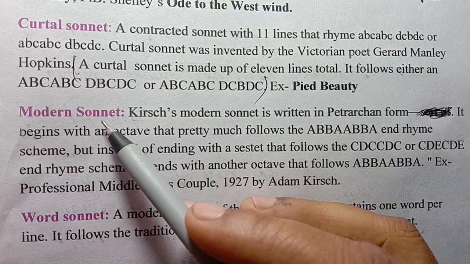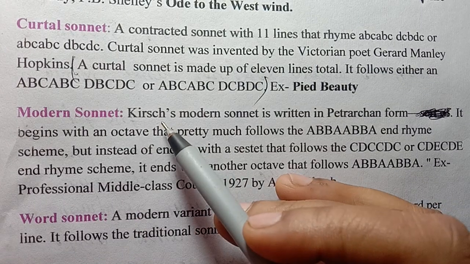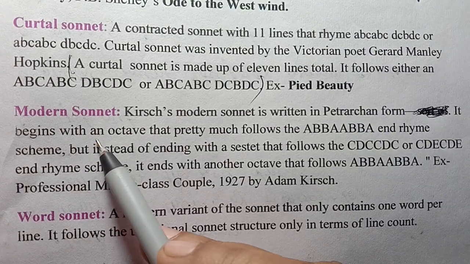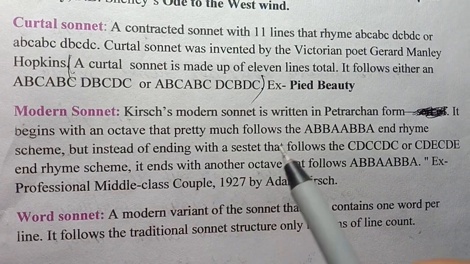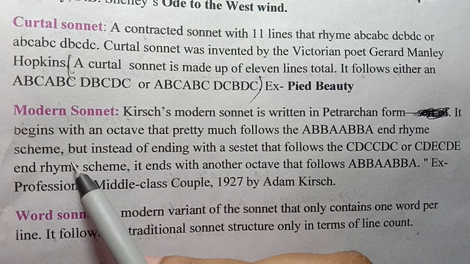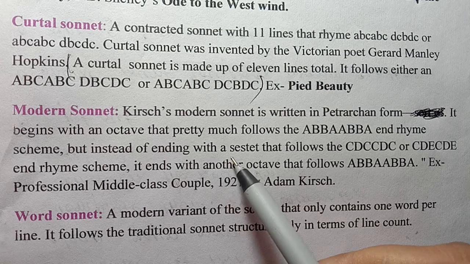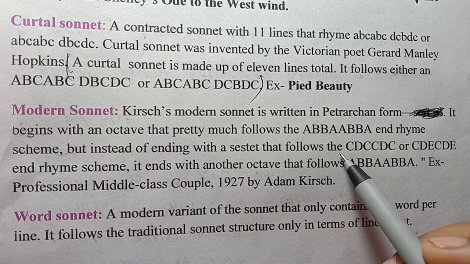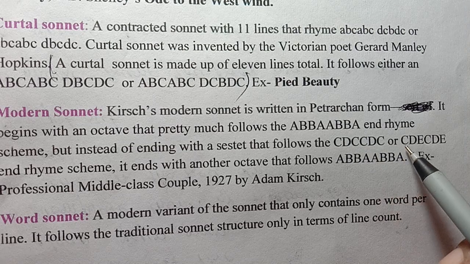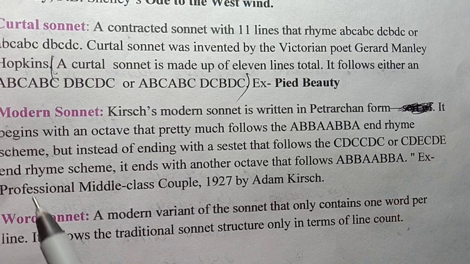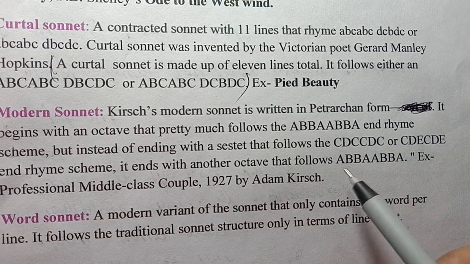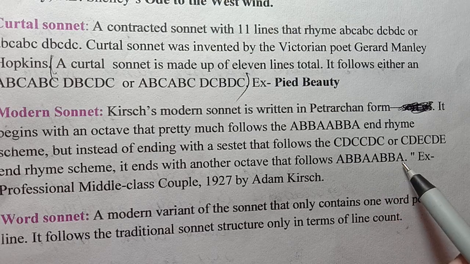After that comes the modern sonnet. The modern sonnet is written in Petrarchan form. It begins with an octave that pretty much follows the ABBABBA end rhyme scheme, but instead of ending with a sestet that follows the CDCCDC or CDECDE end rhyme scheme, it ends with another octave that follows ABBABBA.